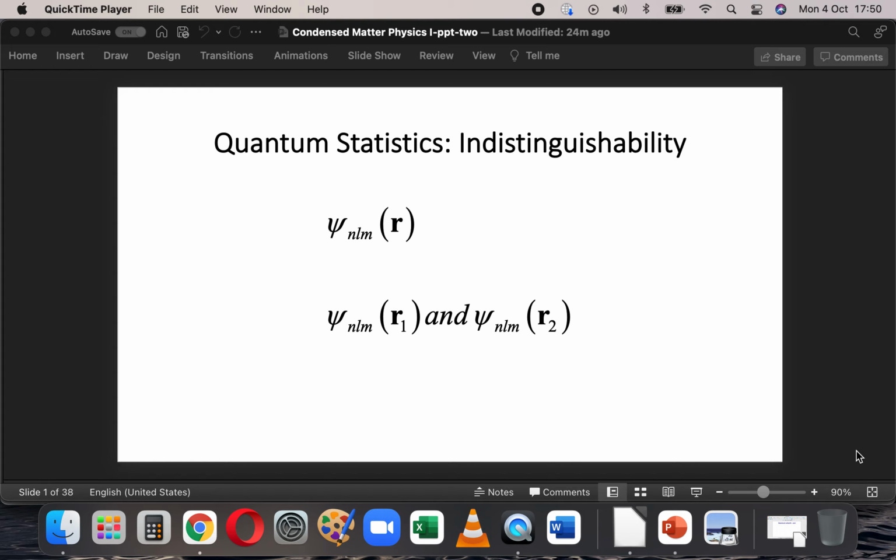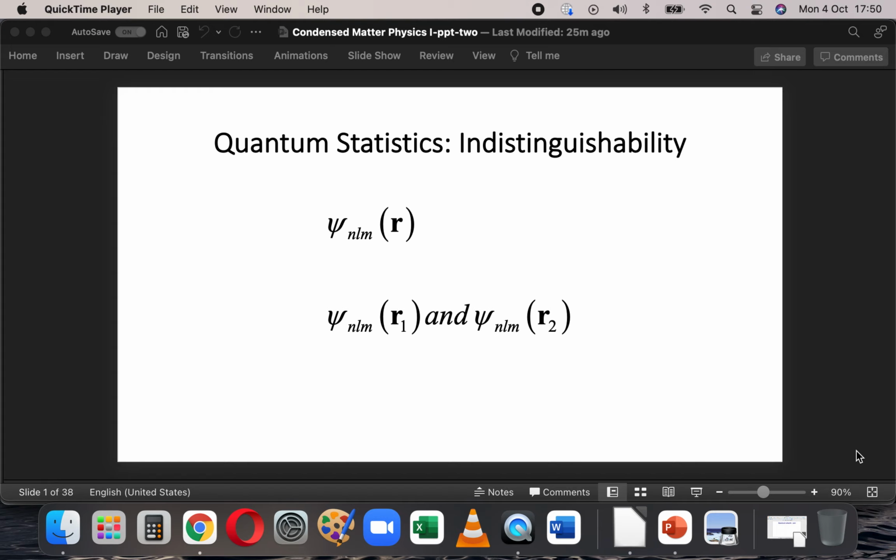So now one of the most fundamental ideas of quantum mechanics is indistinguishability. Suppose I have an electron in a hydrogen atom, and the hydrogen atom is governed by a simple Hamiltonian, which is just the kinetic energy and the potential energy. So the wave function is well known. The Schrodinger equation is exactly solvable. You can find out the wave function. The wave function is given by that form, where r is the position vector, and n, l, m are the 3 quantum numbers.